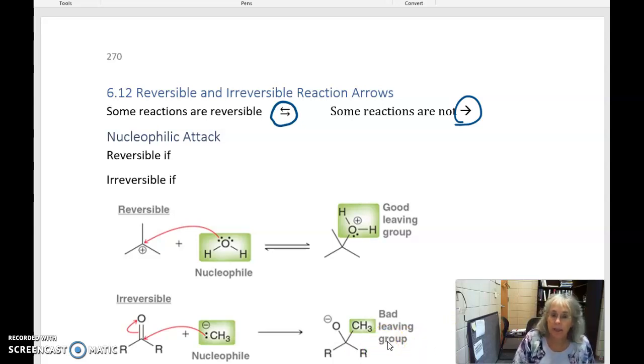If we have a nucleophilic attack, if that's our reaction, it will be reversible if the nucleophile is a good leaving group. And it will be irreversible if the nucleophile is a poor leaving group. So let's see what I mean by that.